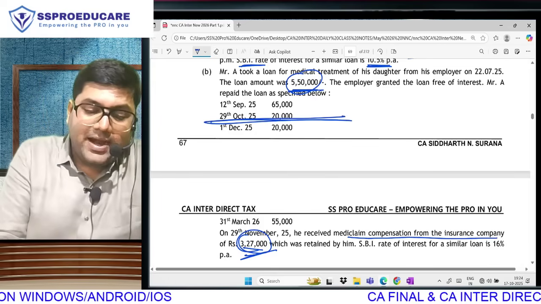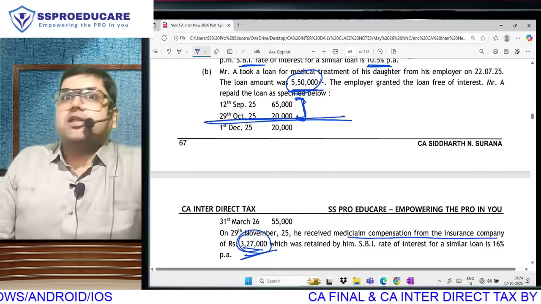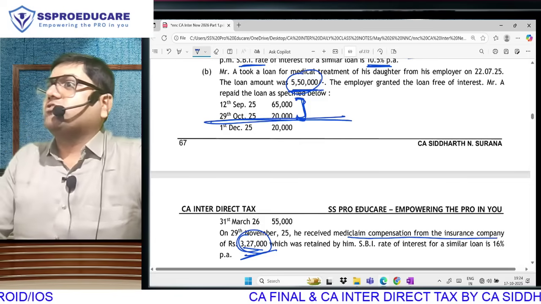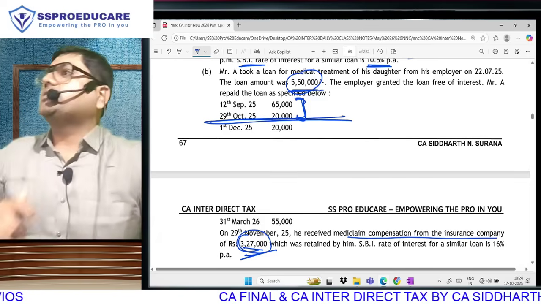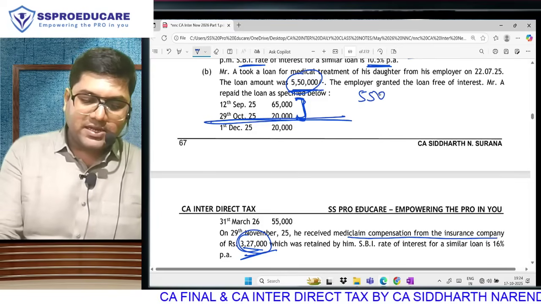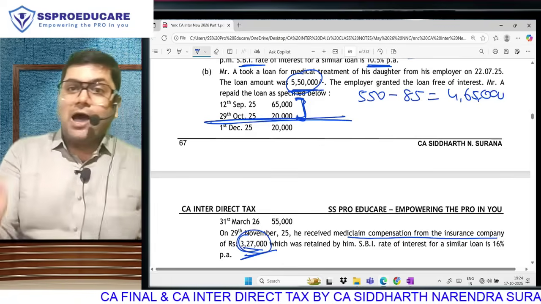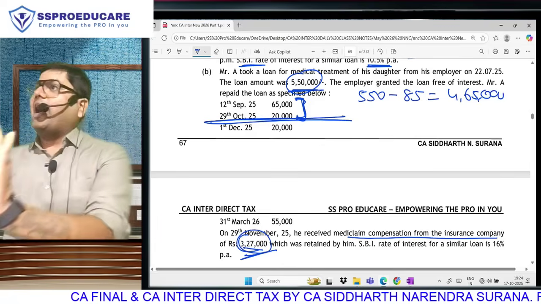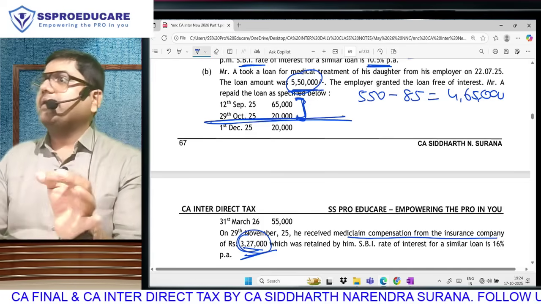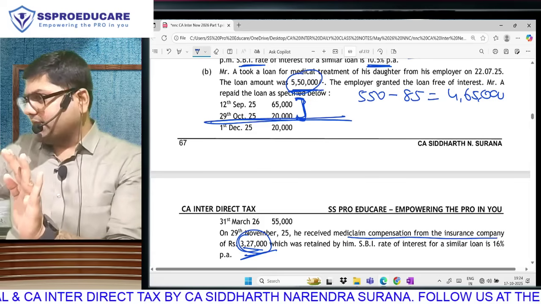Because at the time of receiving the claim, only this much was repaid. The remaining repayments have taken place in subsequent months. Do you understand? We don't have to see outstanding at the year end. We have to see outstanding at the time you receive the claim. When you receive the claim, 550 minus what you have repaid, 85. Do you understand? 4,65,000. Now understand the story. 465, I was going to repay slowly and gradually. But suddenly I get 327. At least that 327 I should repay immediately. Remaining balance I can still repay slowly and gradually.